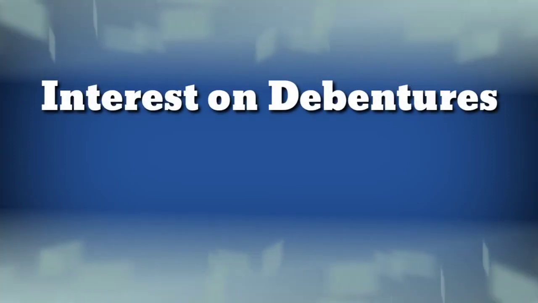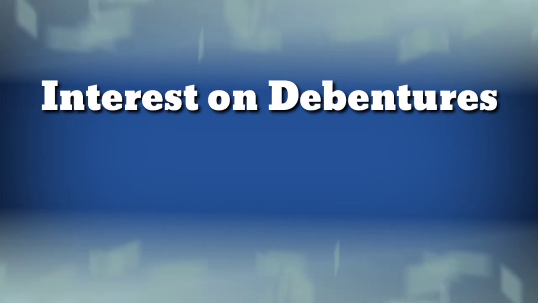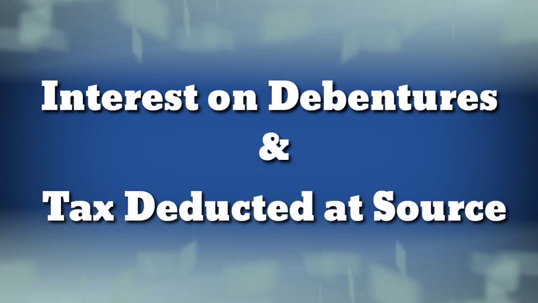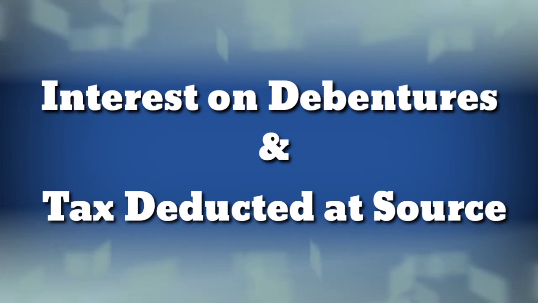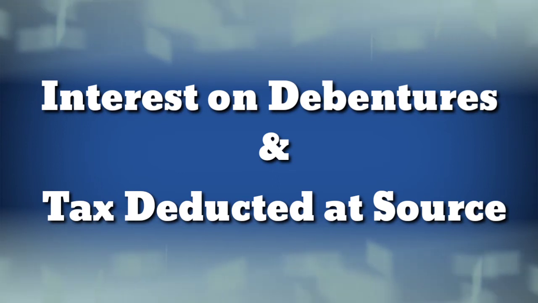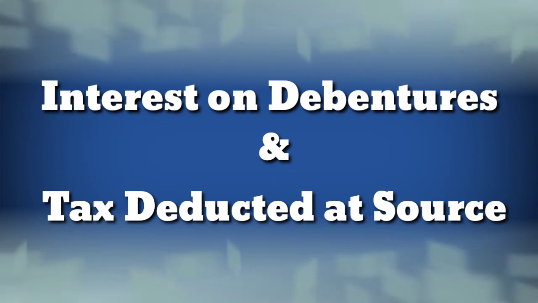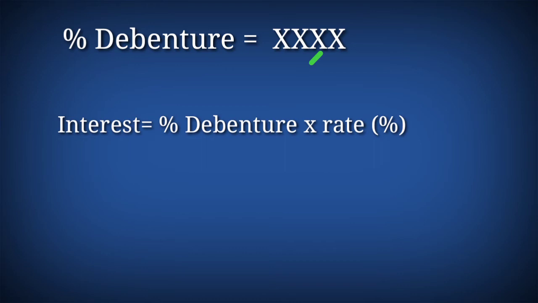Today, we are going to discuss interest on debentures and tax deducted at source. Interest on debentures is a charge against profit earned by the company, and such interest is calculated on the face value of the debenture, and it is usually paid half yearly. Whenever we are paying the interest, that time we need to deduct the tax. That's called tax deducted at source.